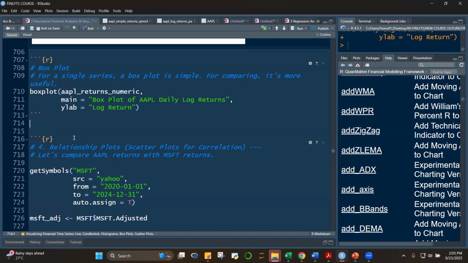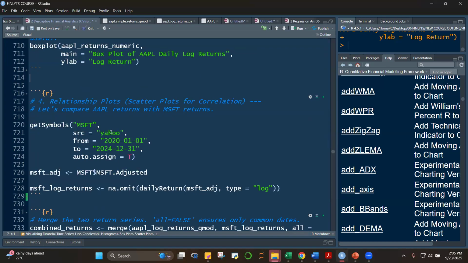Okay, let's now go to scatter plot. So for scatter plot, class, we need to have two quantitative continuous variables. Okay, we have already our numeric Apple. So let's do that also for Microsoft. Okay, we'll have a relationship plot or a scatter plot.